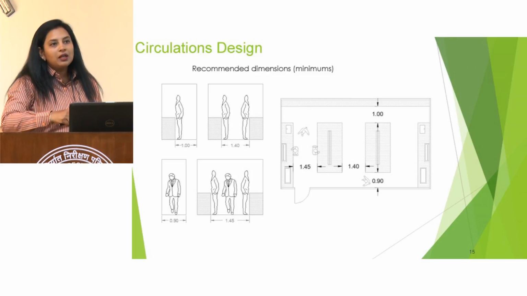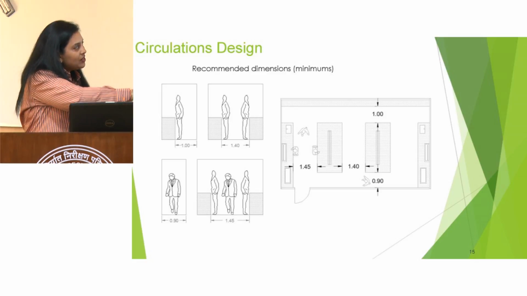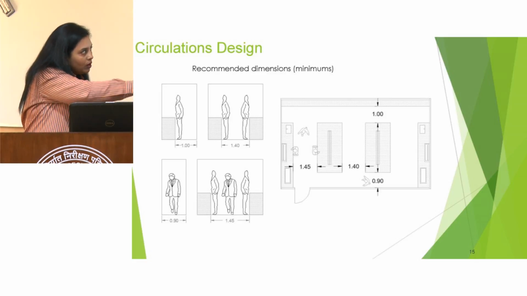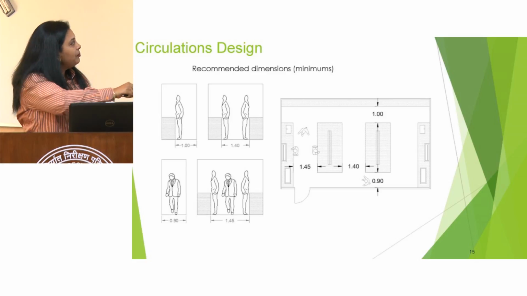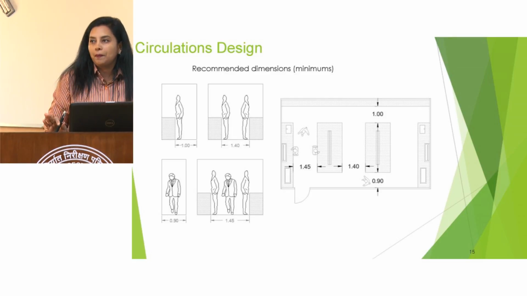And sometimes in the laboratories, there is a bench this way, a person is sitting or working, a bench this way, and another person has to move in between. So that is why a minimum of 1.45 meter space must be there.